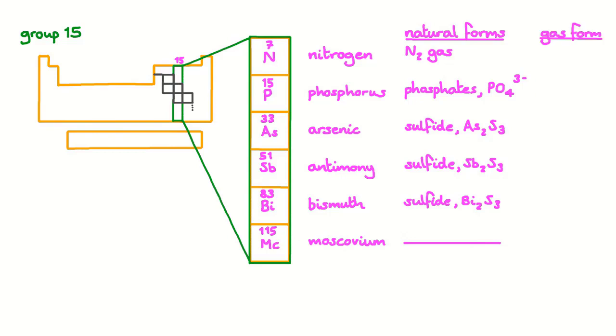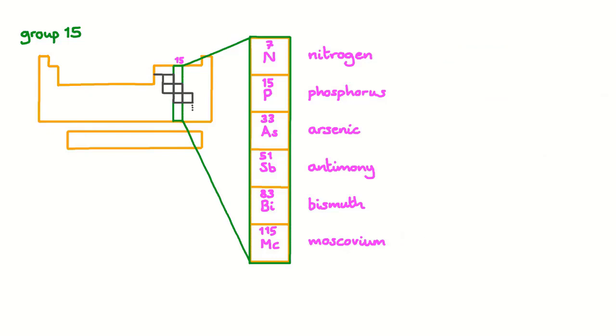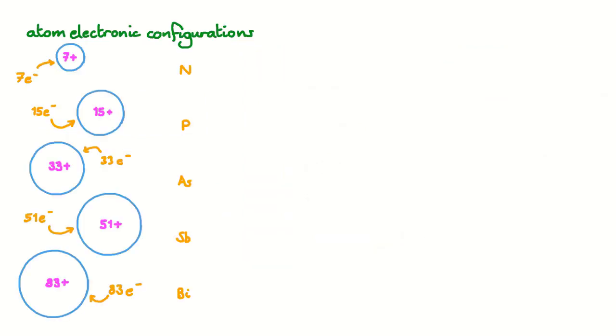Another interesting feature of these elements is the range in forms they exhibit when they're turned into a gas. Of course, we know nitrogen forms N2 molecules, but phosphorus, arsenic, and antimony form tetrahedral 4-atom molecules. And uniquely for a metal, bismuth will form a Bi2 molecule in the gas phase. The next thing we're going to look at is the electronic configuration of atoms of these elements. This is where the magic happens.